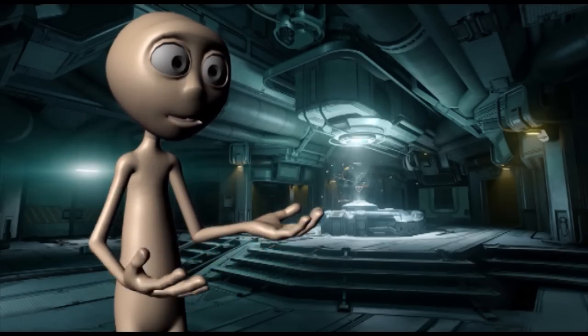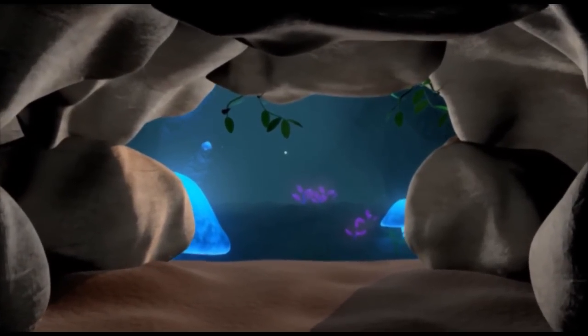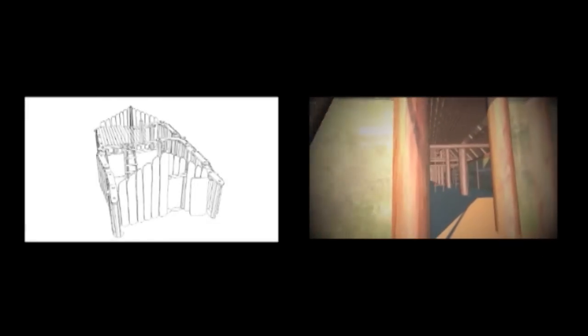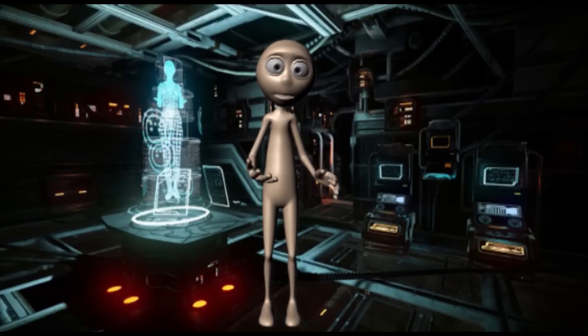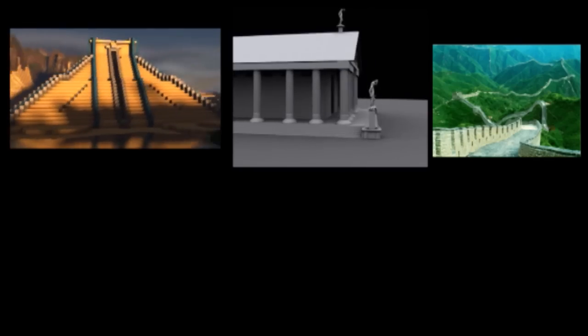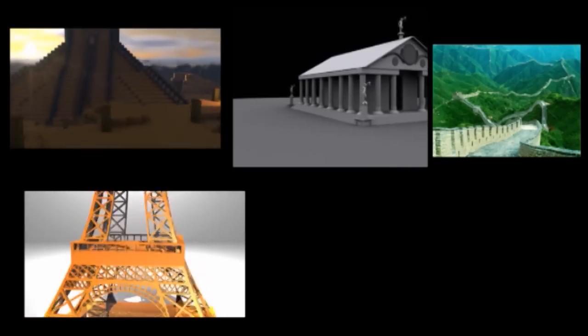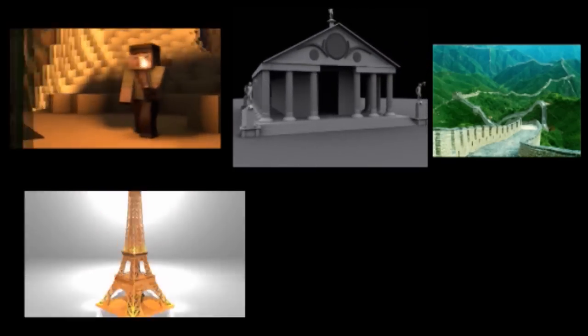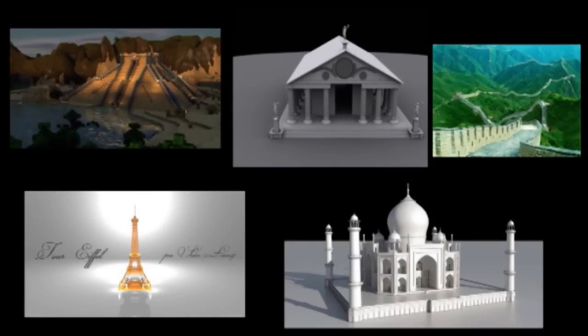Let's get started. Well, our ancestors found shelter in caves millions of years ago. And around 10,000 BC, some kind of men began constructing houses with roofs supported by the beams. The understanding of mechanics of structure evolved with time and civilizations. Soon the Egyptians built pyramids, Greeks built temples, and the Chinese built the Great Wall of China. French built the Eiffel Tower, and now the Arabs have built the Burj Khalifa towering 830 meters. And last but not the least, our own Shah Jahan who built the Taj Mahal.